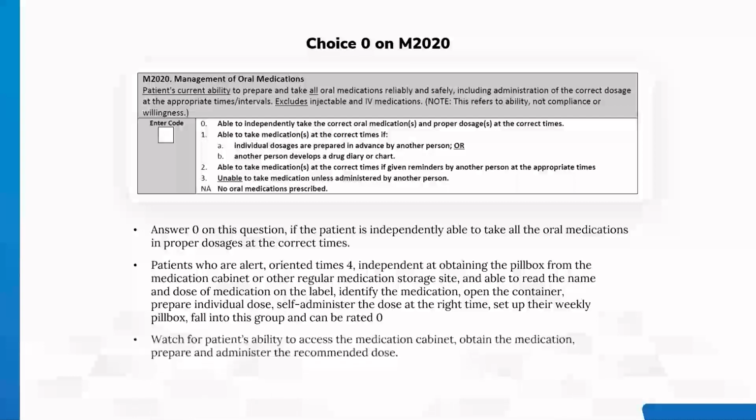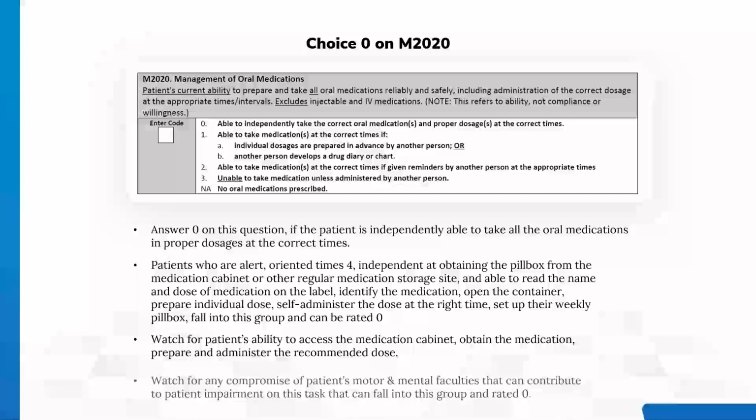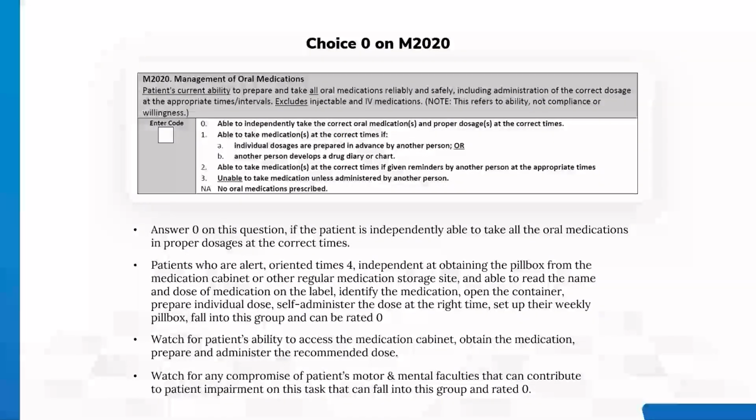can be rated 0. Watch for patient's ability to access the medication cabinet, obtain the medication, prepare and administer the recommended dose. Watch for any compromise of patient's motor and mental faculties that can contribute to patient impairment on this task that can fall into this group and rated 0.